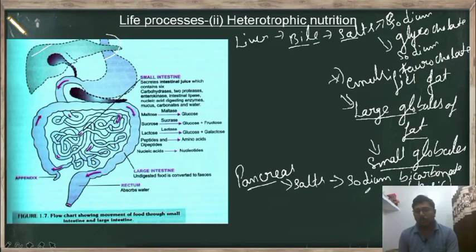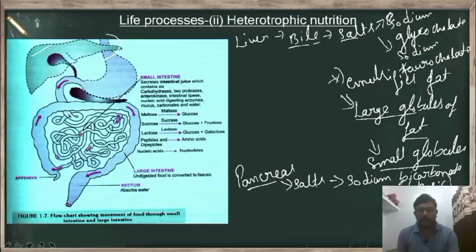Now the food which is coming from the stomach is in which medium? Acidic medium. And the pancreas is secreting a salt which is sodium bicarbonate and which is in basic medium. As we know that when acid and bases react together, it causes a reaction called neutralization reaction. So this happens in the small intestine.